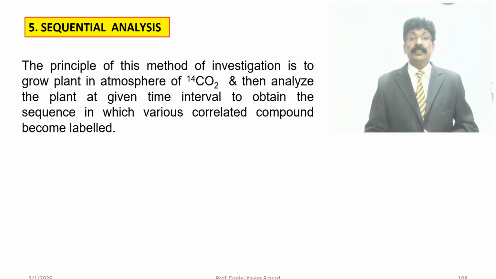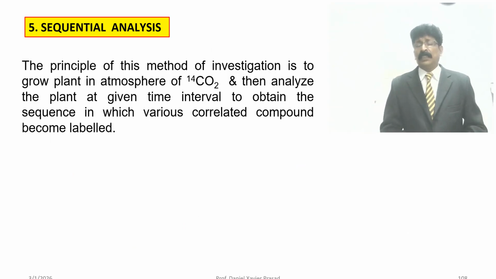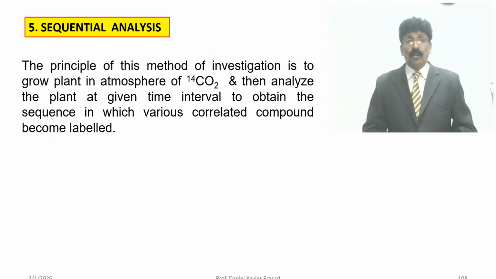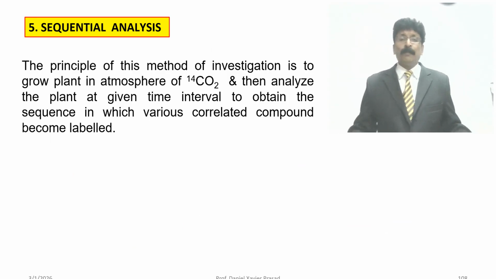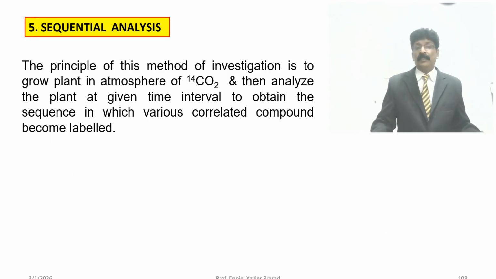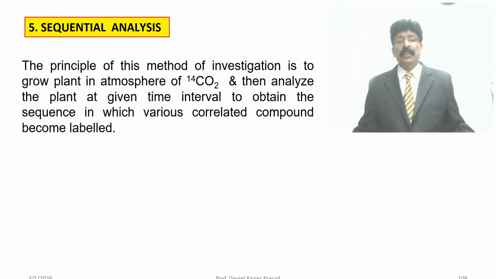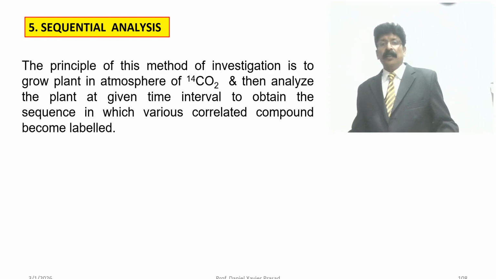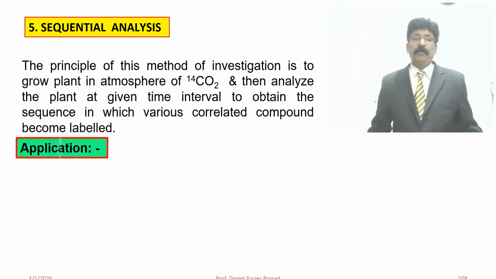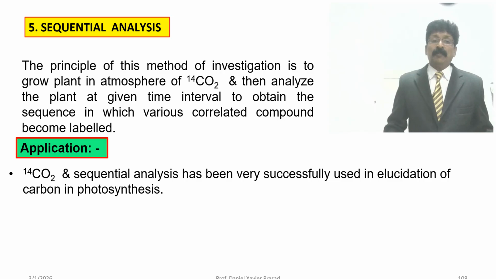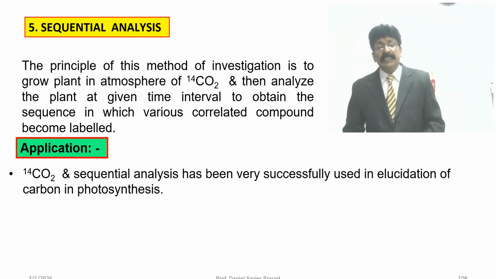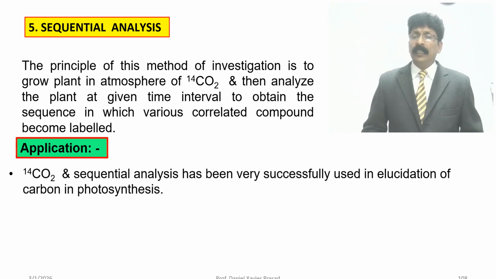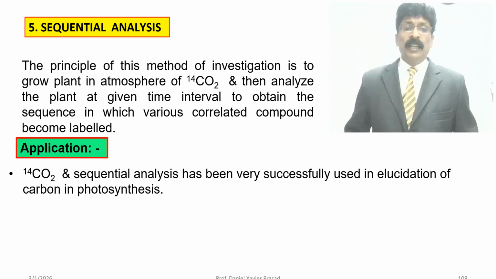In sequential analysis, the principle of the method is to grow a plant in an atmosphere of carbon-14, then analyze the plant at given time intervals in kinetics and obtain a sequence in which various correlated compounds become labeled. Application: carbon dioxide-14 sequential analysis has been very successfully used in the elucidation of the carbon pathway in photosynthesis.